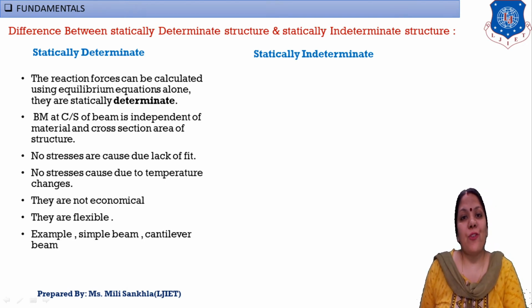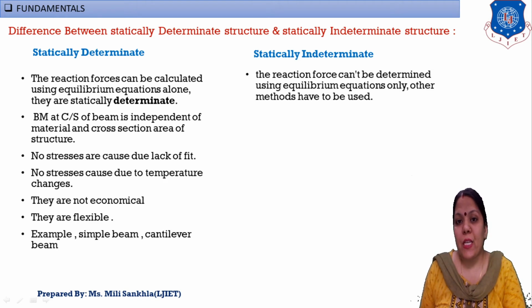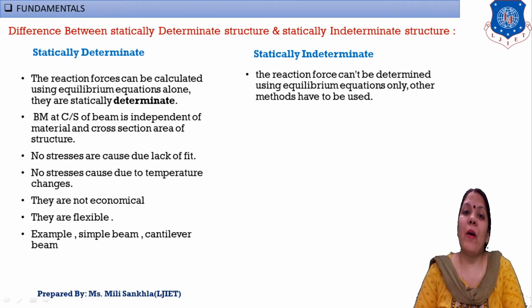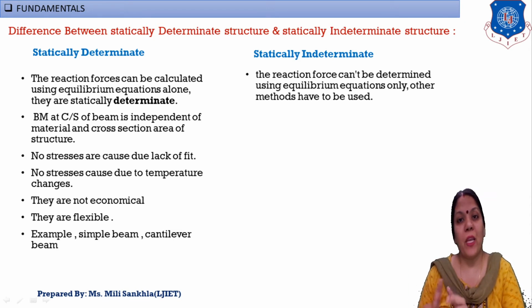Now just the opposite, statically indeterminate structure. If you remember in the definition we learned that the internal forces and support reactions cannot be found out by static equilibrium conditions, then this type of structure is known as a statically indeterminate structure. Clear?